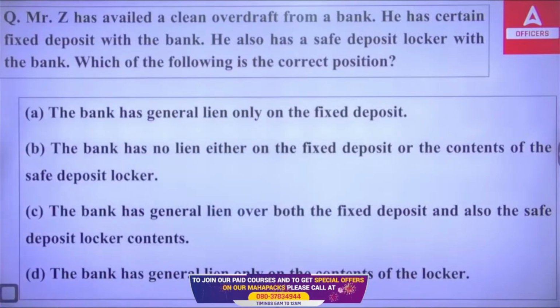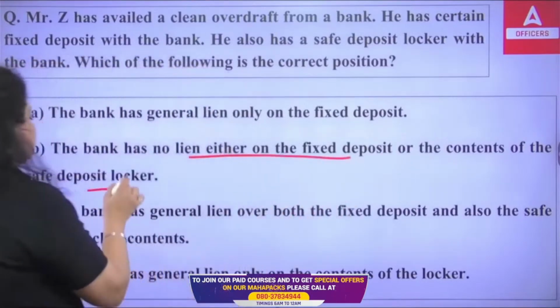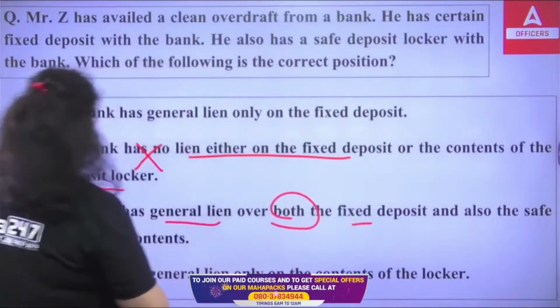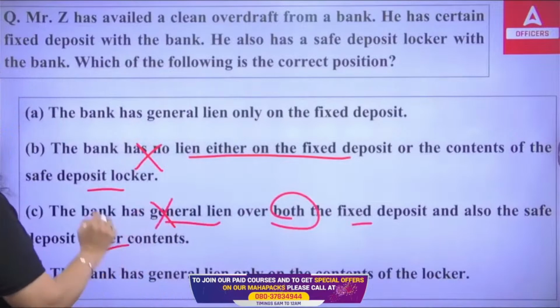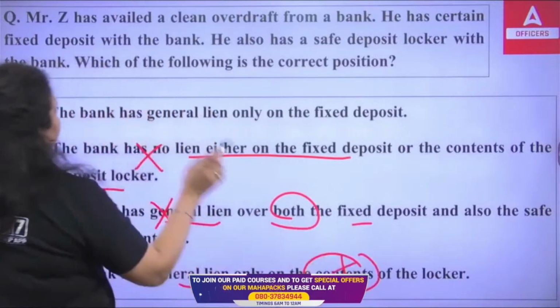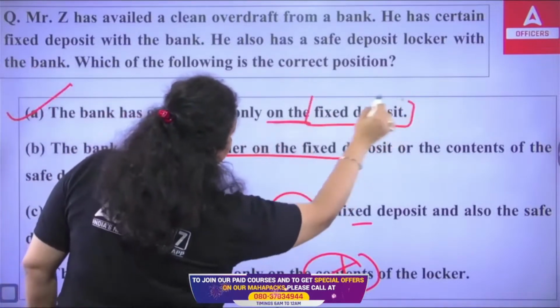First of all, the bank has no lien either on fixed deposit or the contents of the safe deposit locker. No. The bank has general lien over both the fixed deposit and also the deposit locker content. Not possible. The bank has general lien only on the content of the locker. No. The bank has general lien only on the fixed deposit.